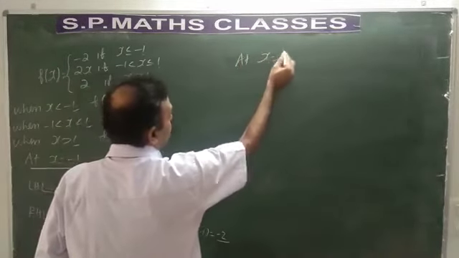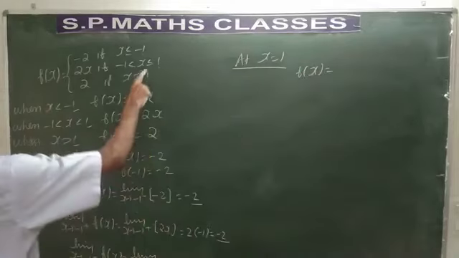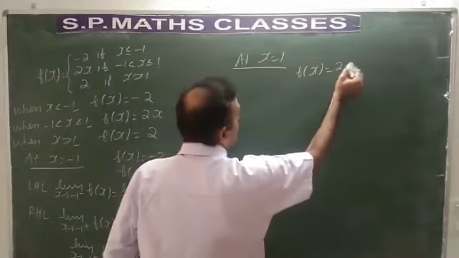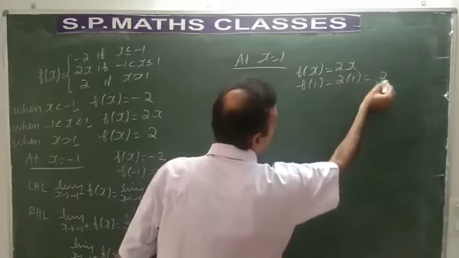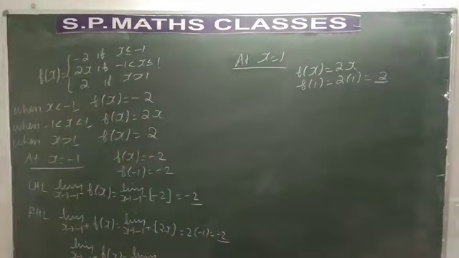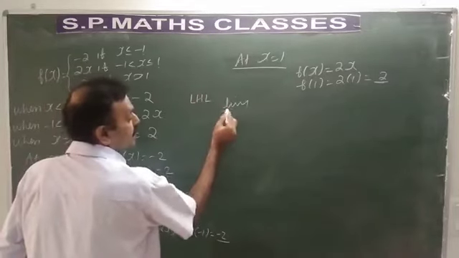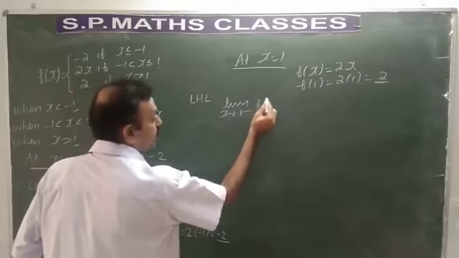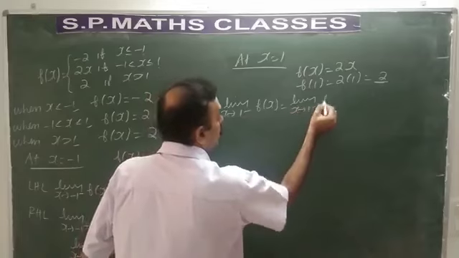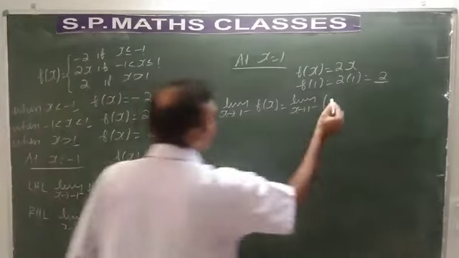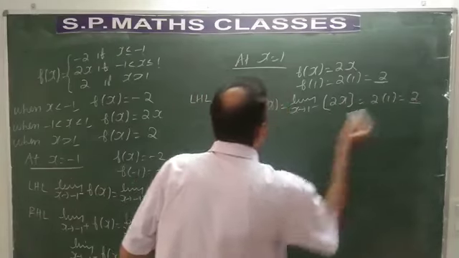At x is equal to 1, what is f of x? At x is equal to 1, f of x is 2x. So what is f of 1 now? Even if you put x is equal to 1, 2 into 1 is equal to 2. Let us take left hand limit. Left hand limit as x tends to 1 minus f of x is equal to limit as x tends to 1 minus. 1 minus means less than 1. For less than 1, it is 2x. 2 into 1, we get 2.